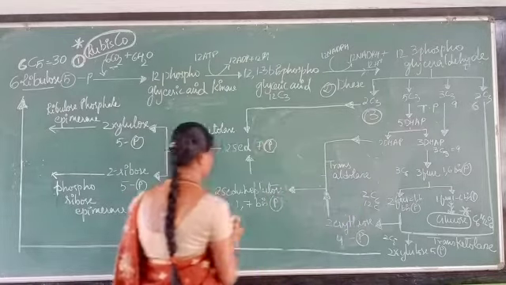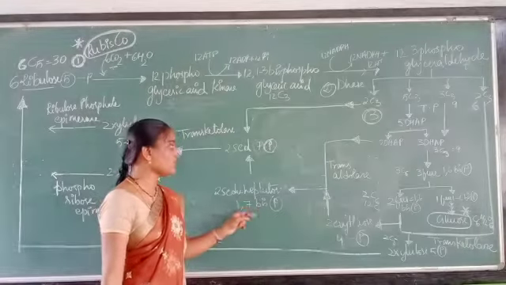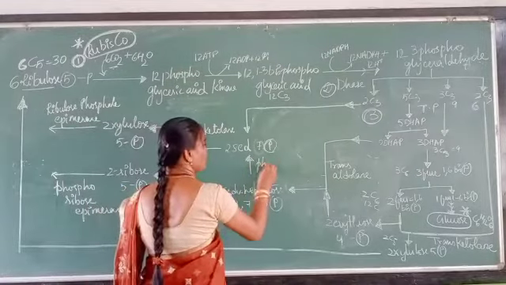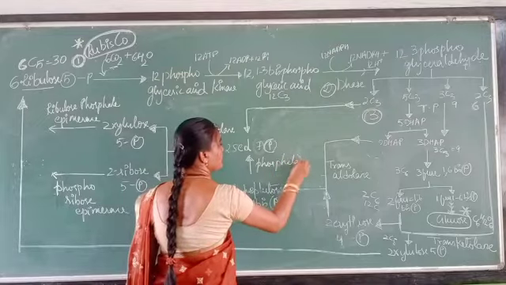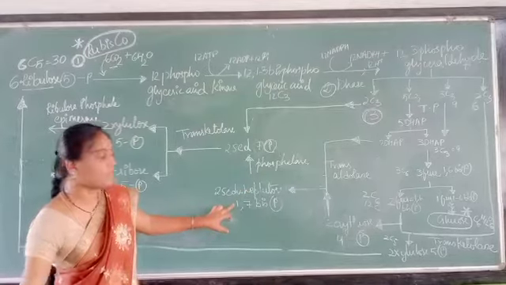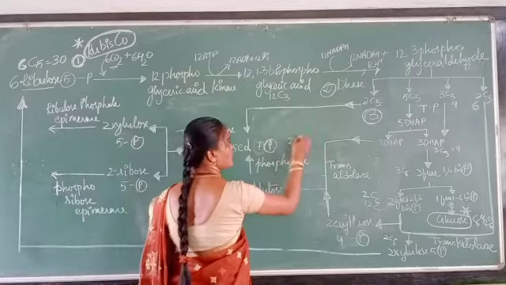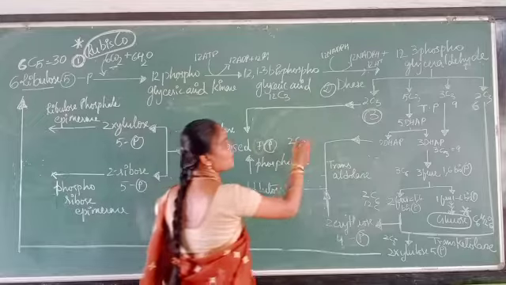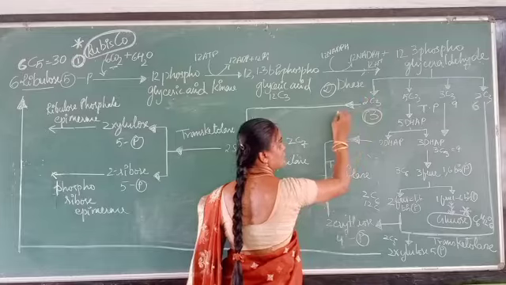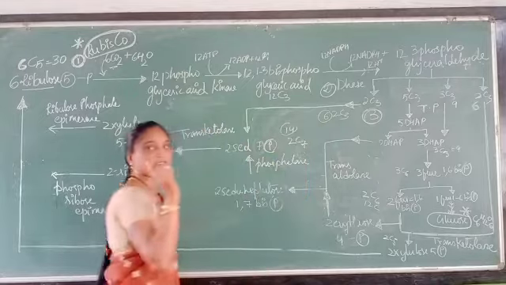Now this C14, that is 2 molecules of sedoheptulose 1,7-bisphosphate, in presence of the phosphatase enzyme with removal of 1 phosphate, will form 2 molecules of sedoheptulose 7-phosphate, removing the phosphate at the first position of carbon. These 2 molecules of 7-phosphate, 2C7 means 14 carbons, will react with 2 molecules of 3-phosphoglyceraldehyde, 2C3, totally 6. 14 plus 6, 20.